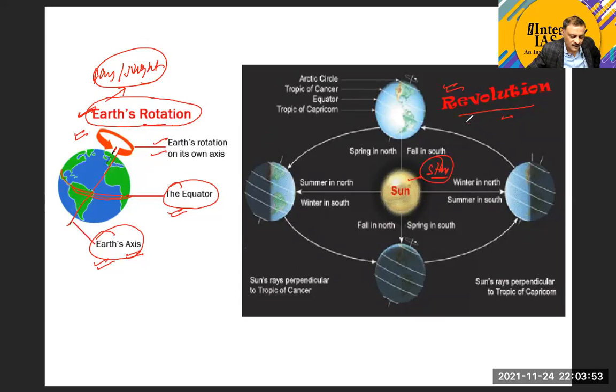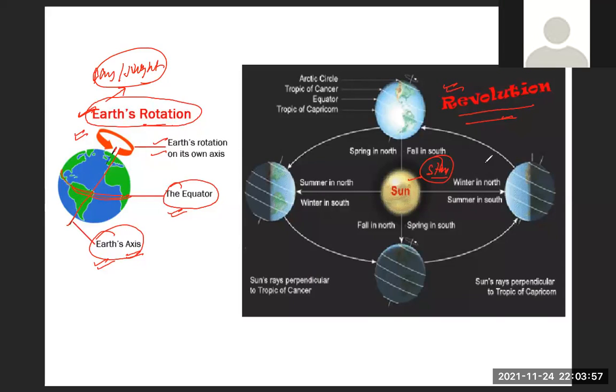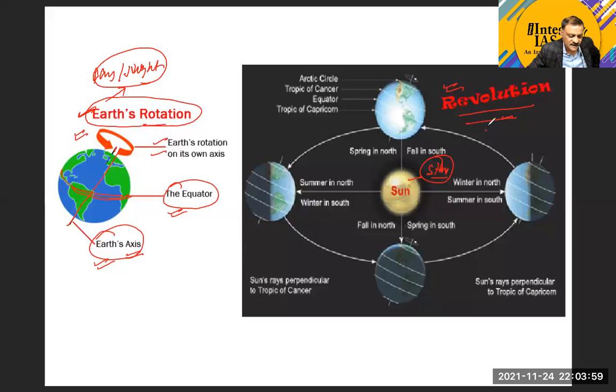And what are the outcomes of Earth's revolution? We call it the changes in season. We find the winter season, we find the summer season. Okay, changes in the seasons are the outcome of this revolution. I hope this point is clear to all. Is there any doubt in this point, that we have two types of motions of the Earth? One is rotation and another is revolution.